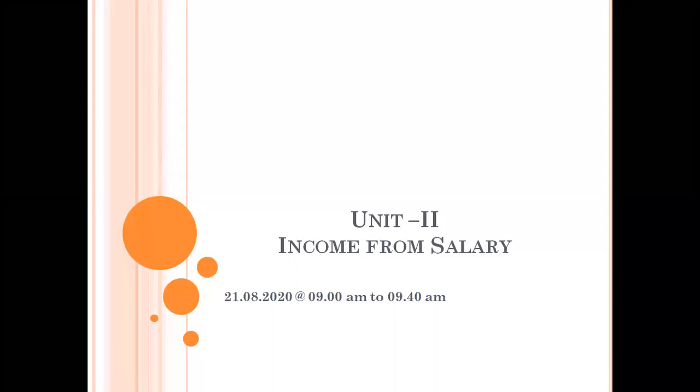So from the first two units, you can expect two questions. One is from the resident status calculation, and another one is calculation of the total income. So 5 marks and 2 marks may be expected. And one more chapter is the exempted incomes. They're asking only theory questions. There is no problem on that.